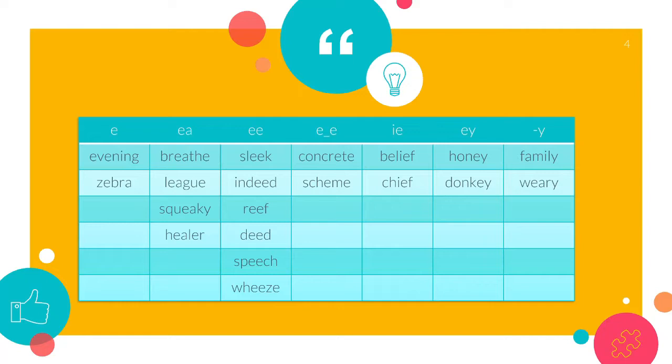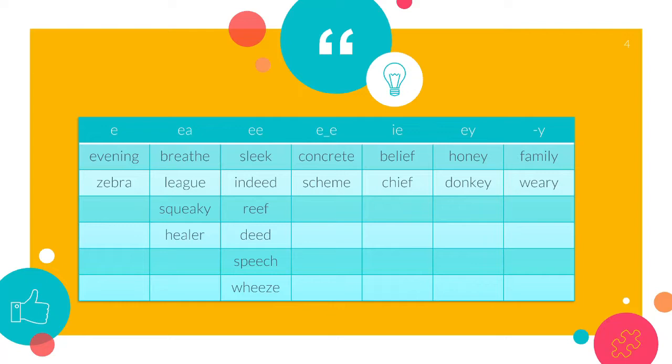Now with the group double E, I have sleek, indeed, wreath, deed, speech, and wheeze.